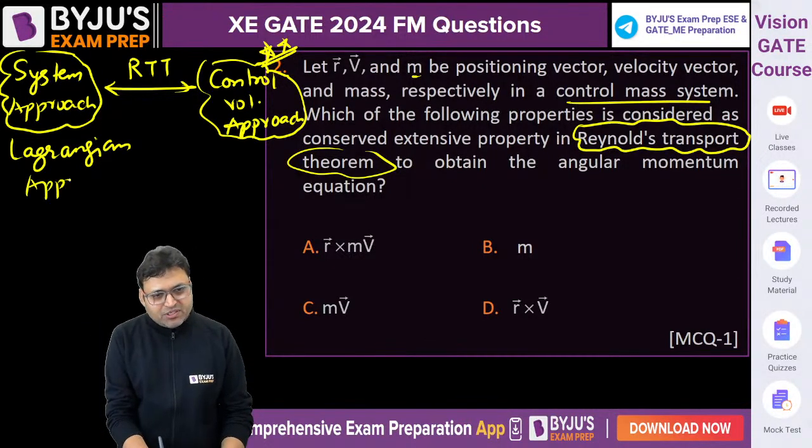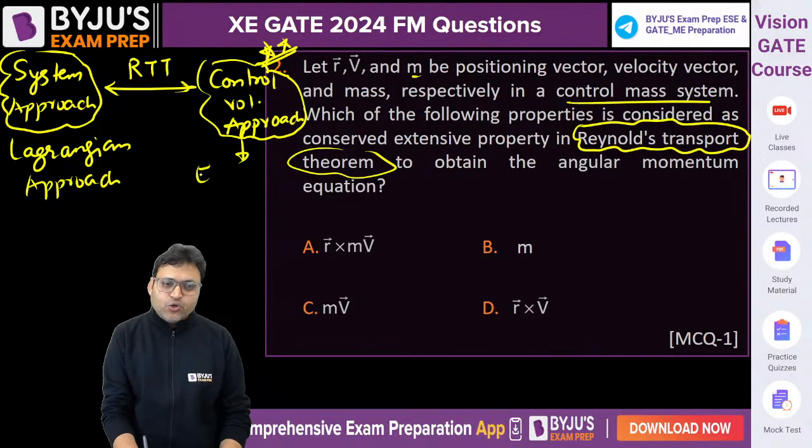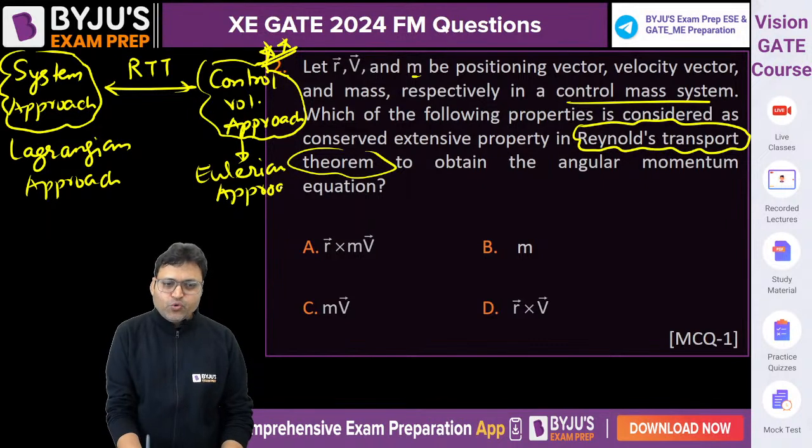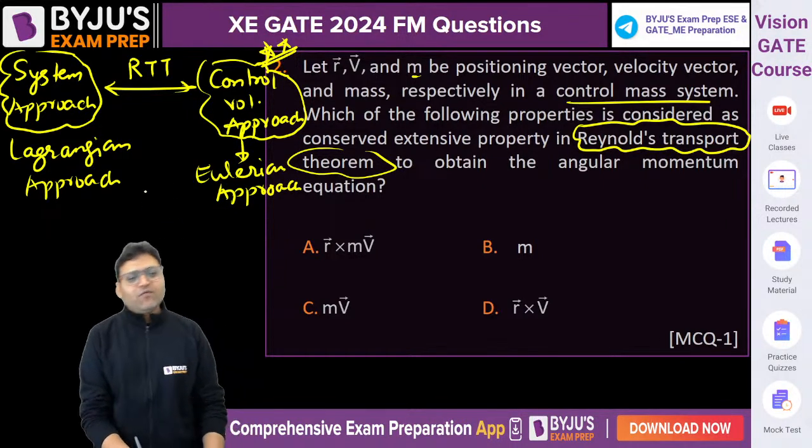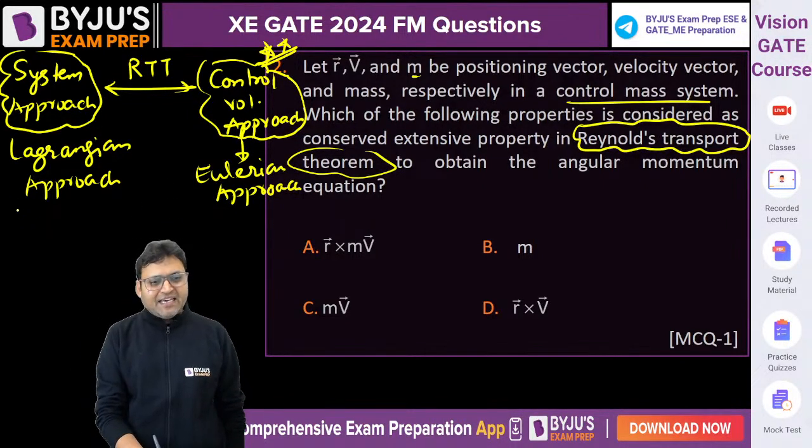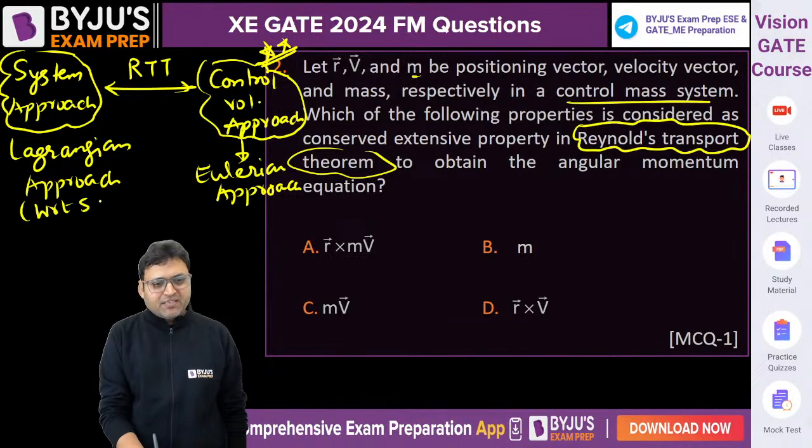The control volume approach is also called the Eulerian approach. We use the Eulerian approach in our fluid mechanics analysis. The Lagrangian approach is with respect to space, and the Eulerian approach is with respect to time, right?